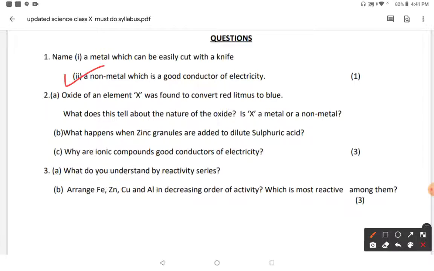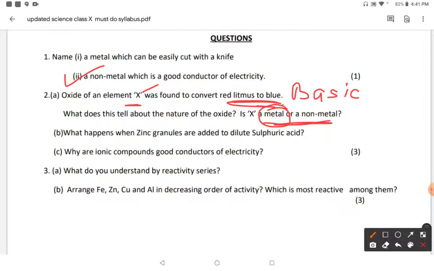Oxide of the element X was found to convert red litmus to blue. So what is X? Red litmus turning blue means basic, and metal oxides are always basic in nature. So X is a metal or non-metal? It is a metal, because metal oxides are always basic in nature and non-metal oxides are always acidic in nature.